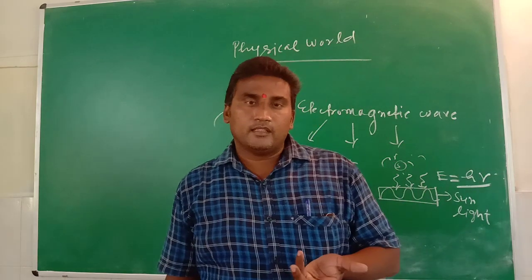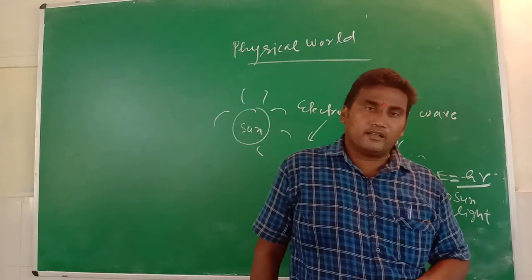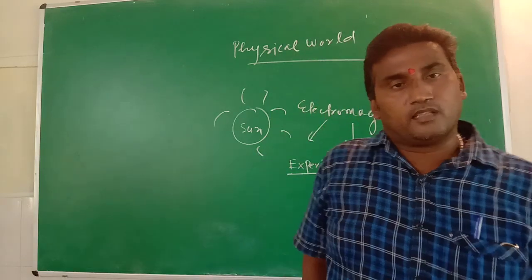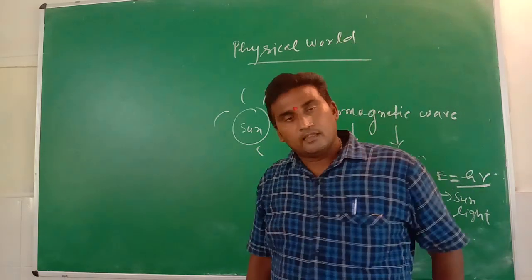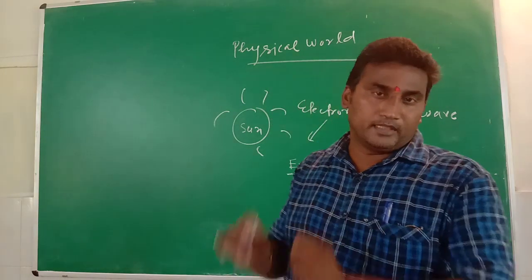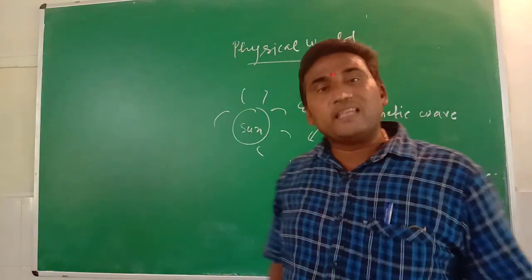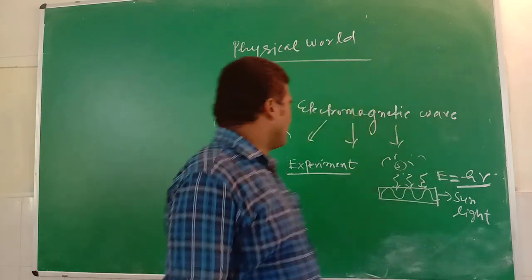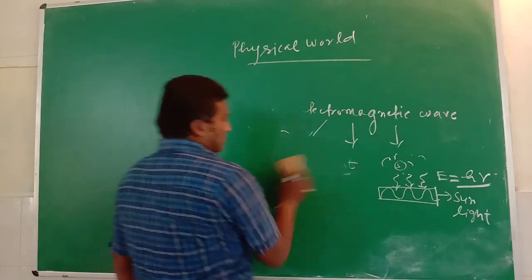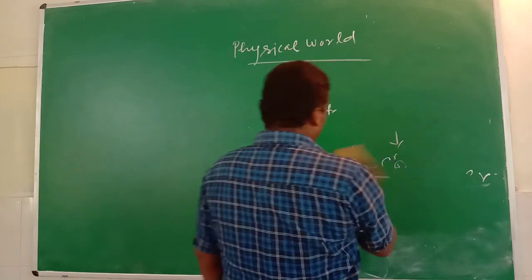Now we know that when current flows through any device or instrument, a magnetic field is also developed in the device. That property behaves like a magnet, the magnetic property. Now the wave. What is the meaning of wave? A wave is a disturbance that goes in the forward direction.